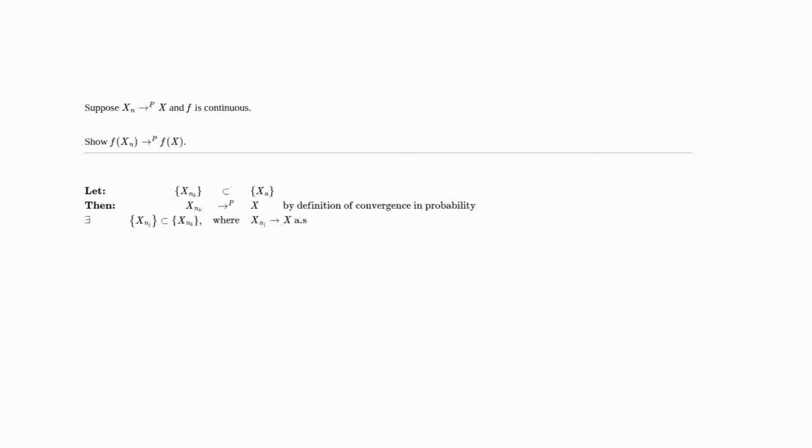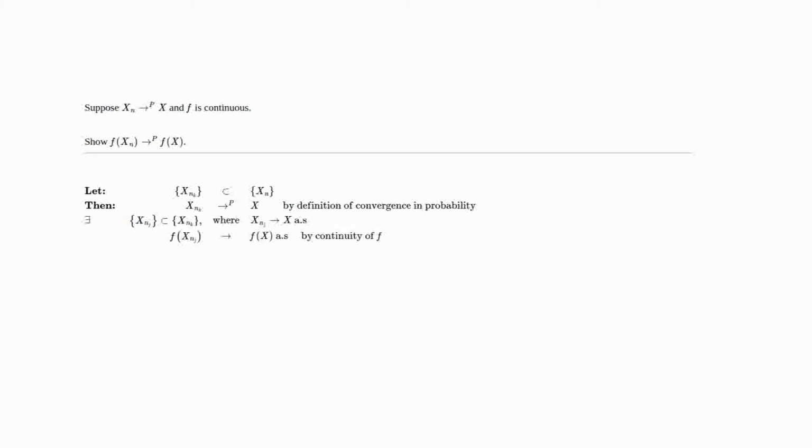Now we know from a result in the notes that when you have convergence in probability, there is a subsequence that converges almost surely. So for the subsequence X_nk, which was arbitrary, we take a subsequence from that result in the notes such that this subsequence X_nj converges almost surely to X. Then by the continuity of f, f of X_nj converges to f of X almost surely as well.